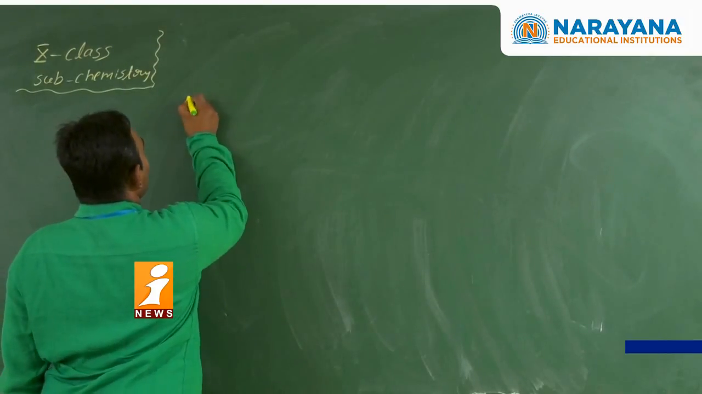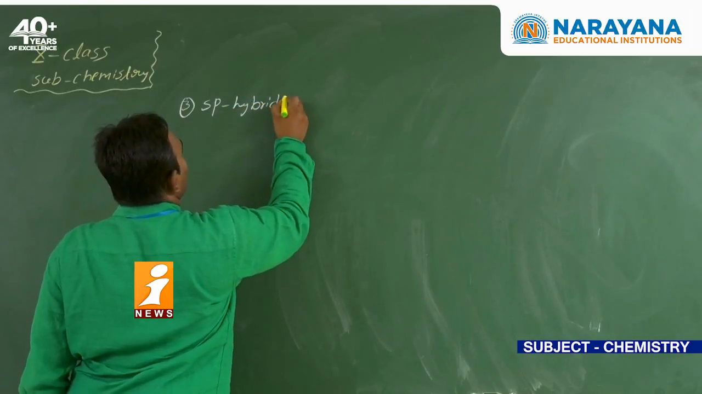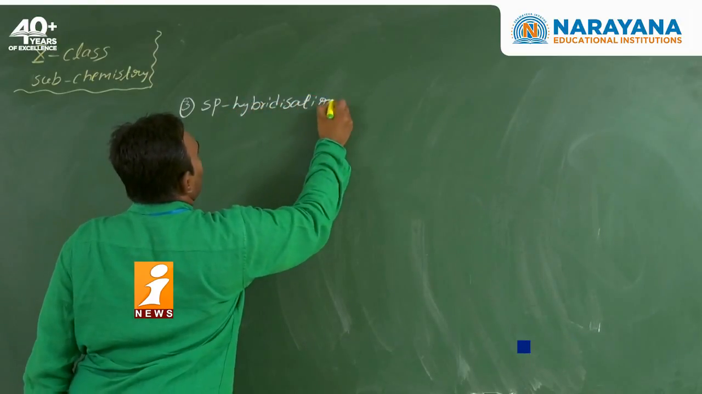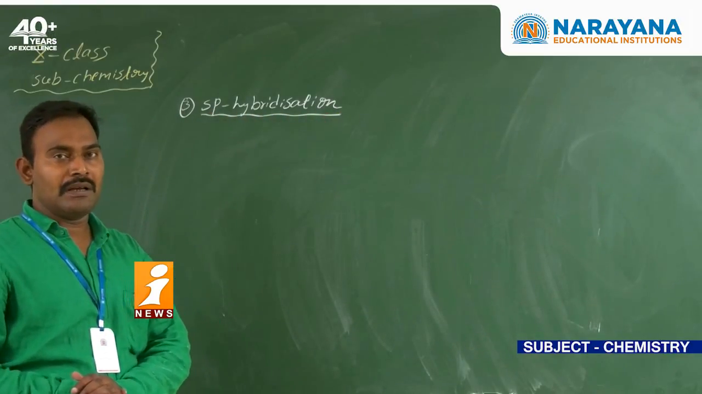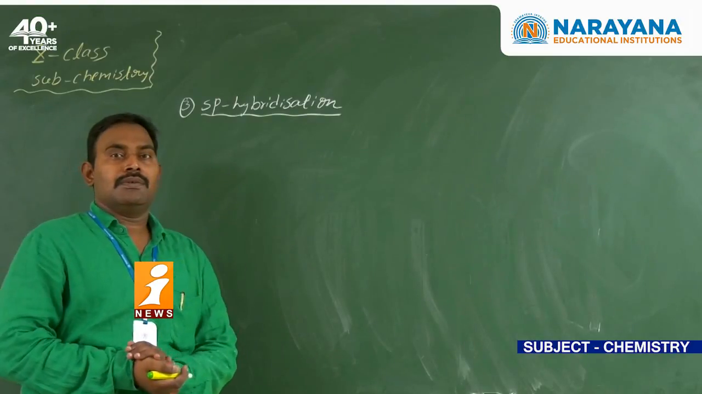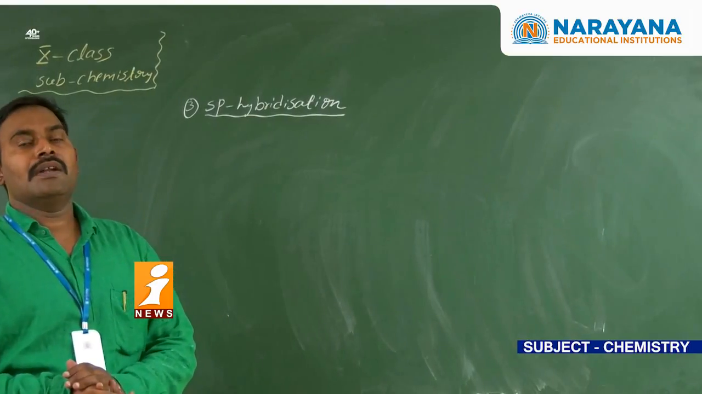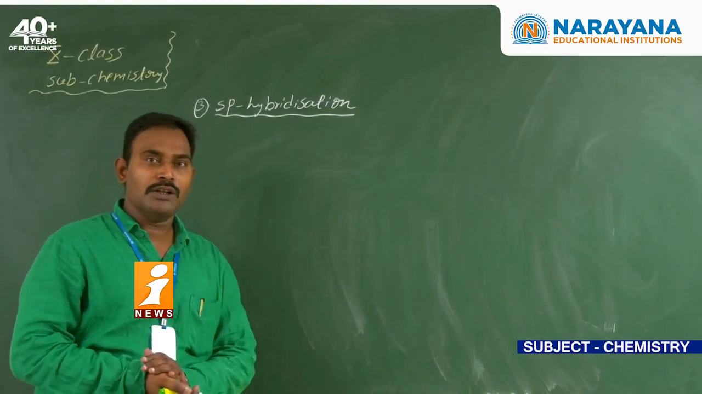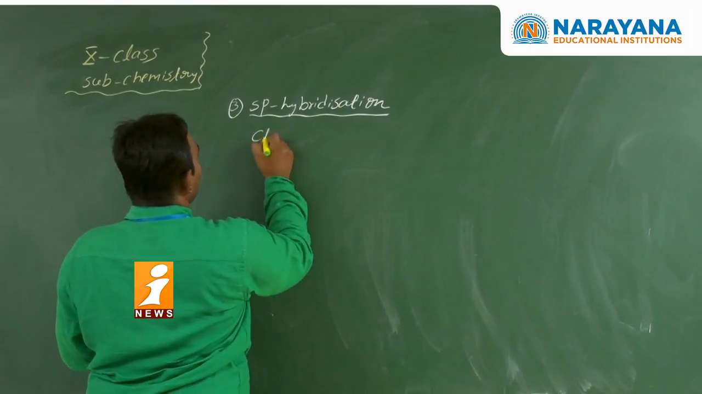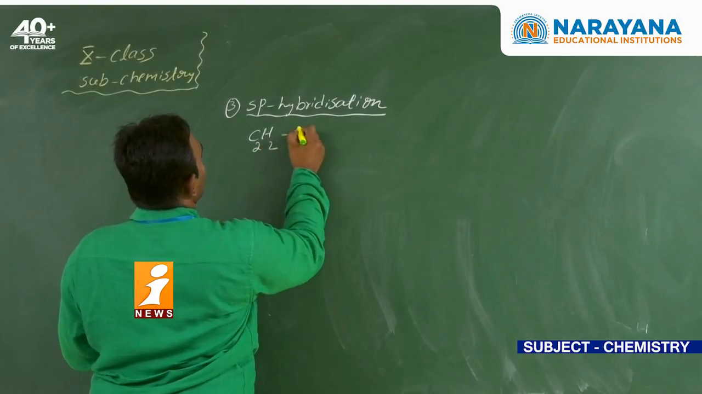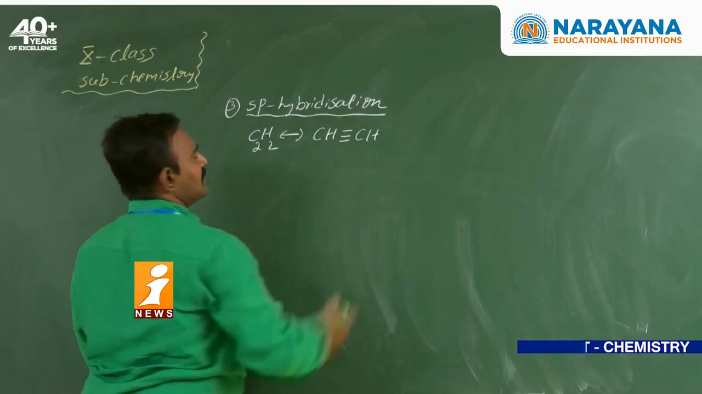Next, the third one, sp hybridization. Now see here, the combination of one s orbital and one p orbital. As a result, we get the two sp hybrid orbitals. So the bond angle will be 180 degrees and the shape of the molecule will be linear. So here take the example C2H2, nothing but CH triple bond CH.